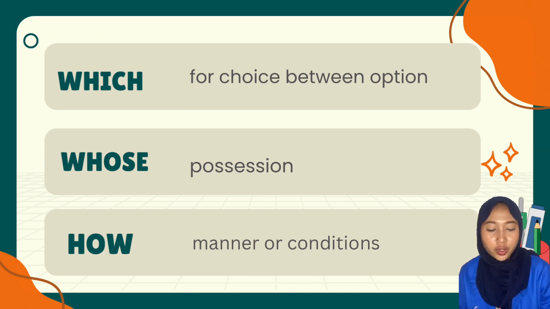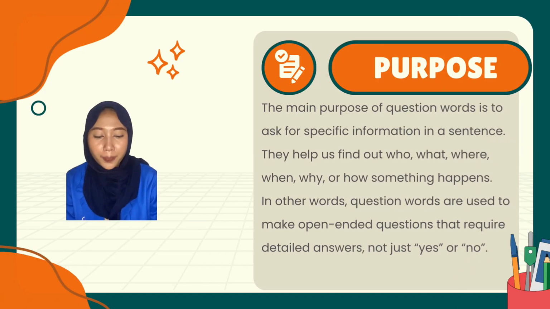Manner or conditions. Purpose. The main purpose of question words is to ask for specific information in a sentence. They help us find out who, what, where, when, why, or how something happens. In other words, question words are used to make open-ended questions that require detailed answers, not just yes or no.